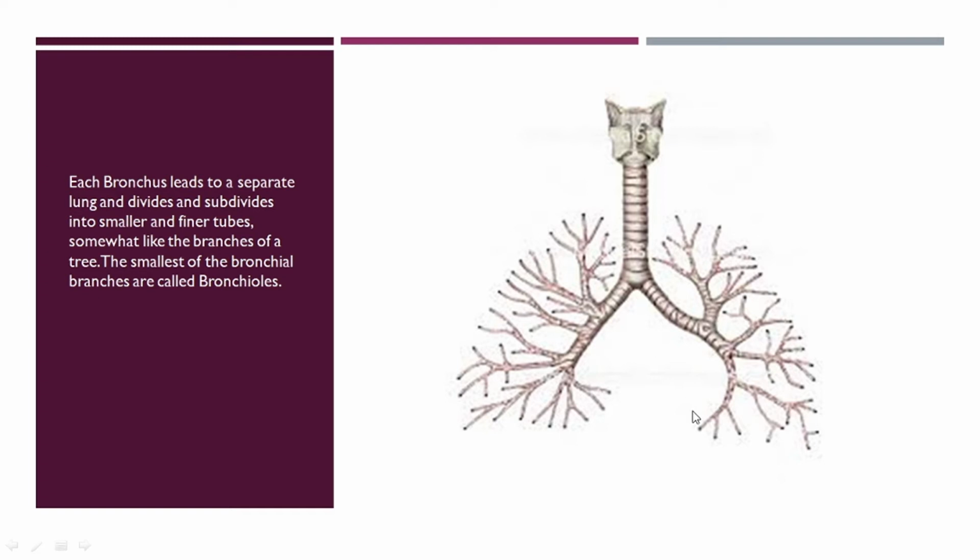This left side bronchus leads to the left lung. This right side bronchus leads to the right lung. Each bronchus then divides and subdivides into smaller and finer tubes, somewhat like the branches of a tree. The smallest of the bronchial branches are known as bronchioles.